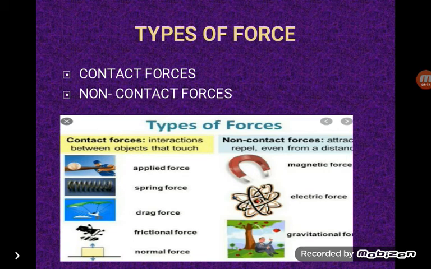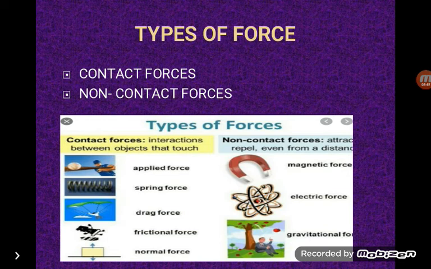In a magnet, there are two poles, north pole and south pole. Just like charges in electrostatics, like poles of a magnet repel each other and unlike poles attract each other without any contact. The magnetic force that acts between bar magnets is a non-contact force.